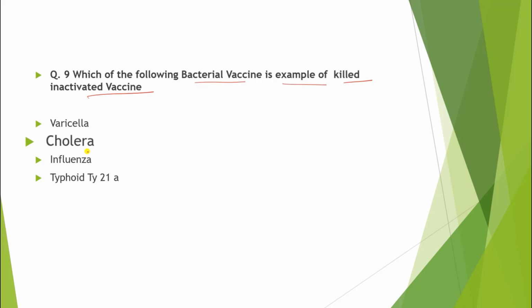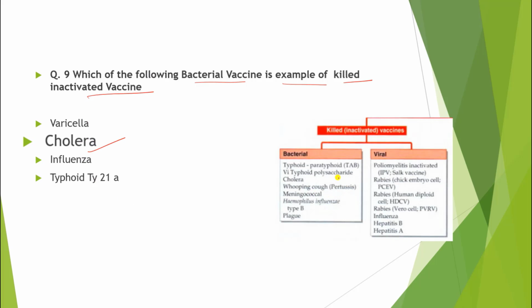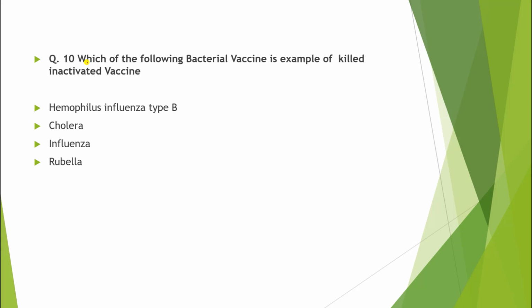So the correct answer is cholera. So just look at here. Here we have a killed inactivated vaccine, bacterial vaccine, and here we have a cholera. Question number 10. Which of the following bacterial vaccine is example of killed inactivated vaccine?